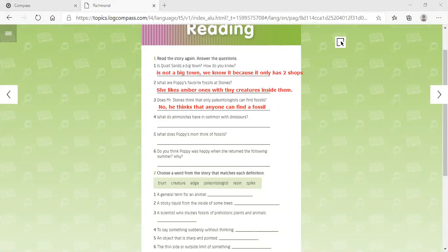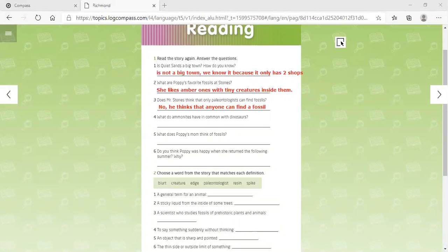And what would happen with number four, number five, and number six? You have to do it by yourself, okay? What do ammonites have in common with dinosaurs? Well, the ammonites lived in the same period as the dinosaurs. While the dinosaurs were walking on the ground, they were swimming in the ocean, but they are very close.